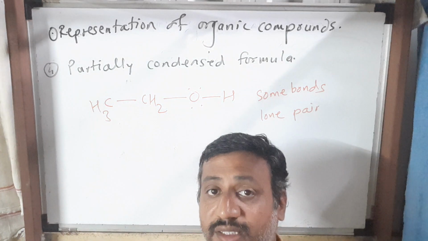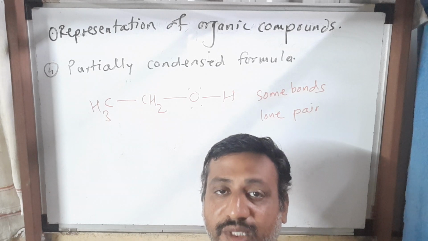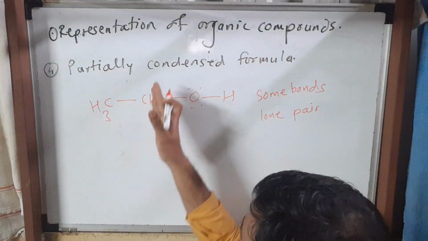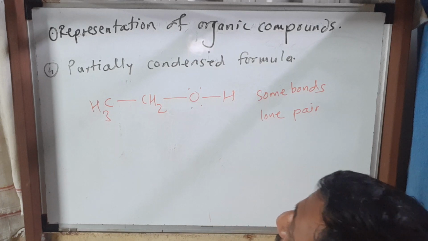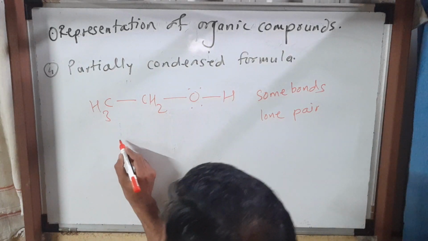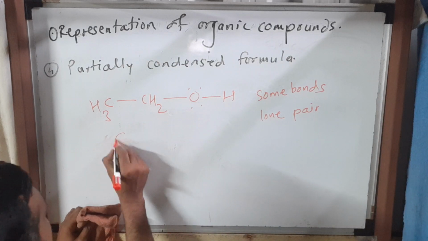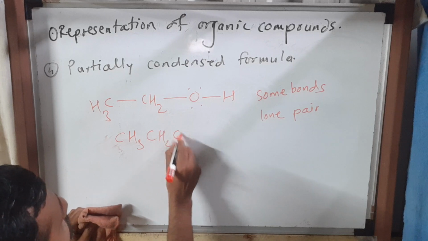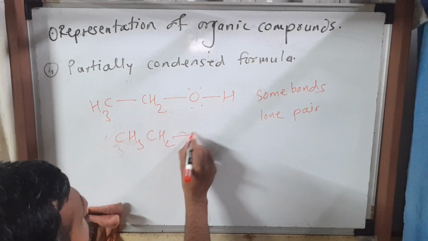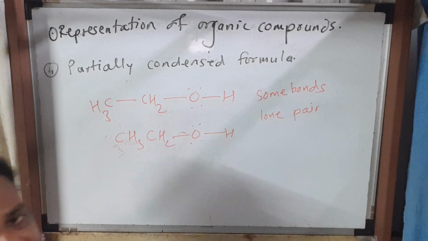In the Lewis structure, as many bonds as possible were shown, but in the partially condensed formula, only a few bonds. Okay, one may also write CH3 CH2OH. So this is also the same one.